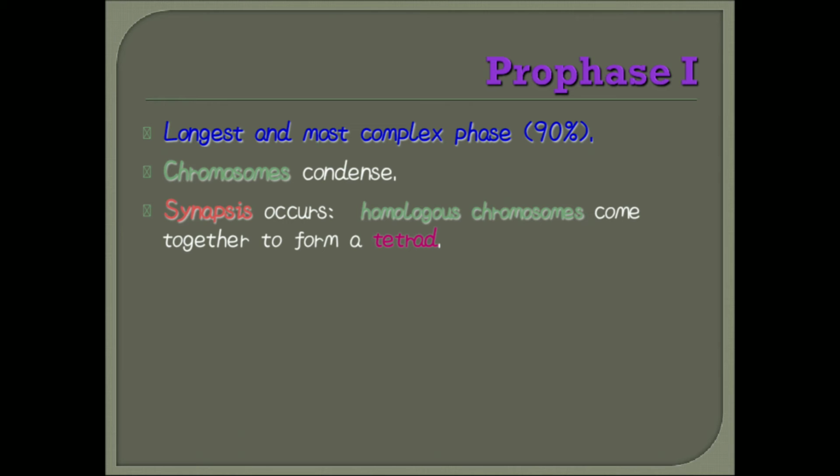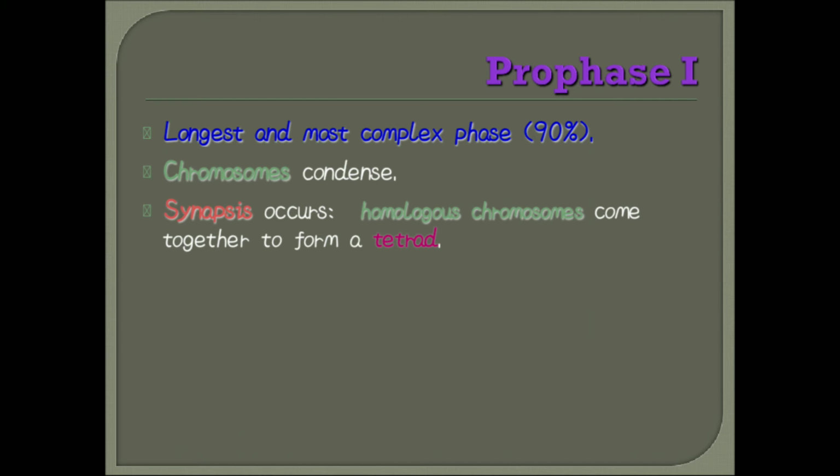In prophase first, let me clarify, there are five substages: leptotene, zygotene, pachytene, diplotene, and diakinesis. First, in the leptotene phase, the chromosomes become long and thin and start to form a condensed structure.